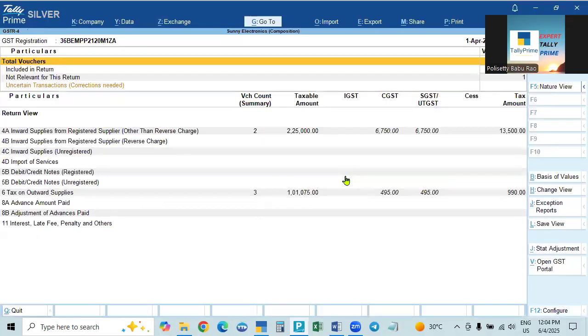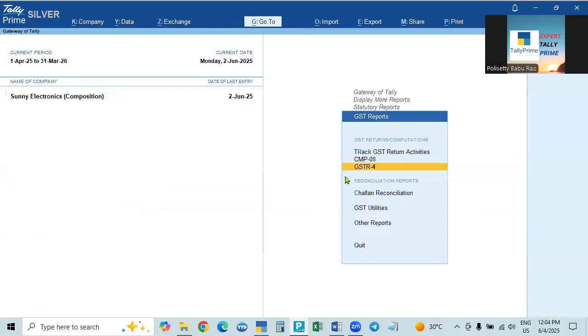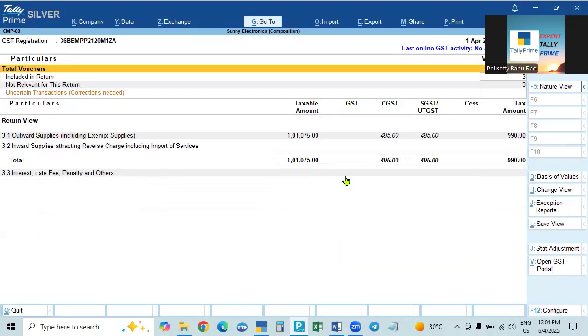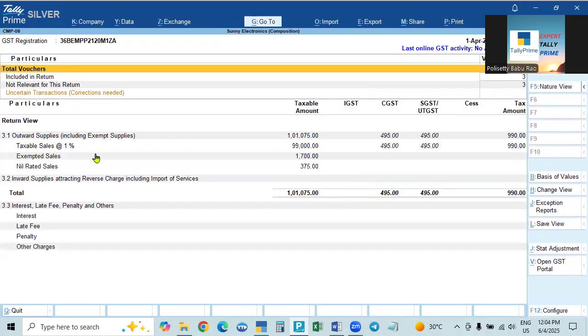the amount. What is the amount we pay? We have to pay this one on 1% tax only. CGST, SGST, we already created. In purchases, it is calculating and adding. But here it will not calculate, it will not add. We have to pay. So 495 CGST, 495 SGST, we have to make the payment. That is after the quarter, next month, before the 18th.